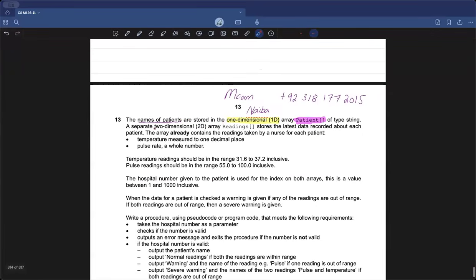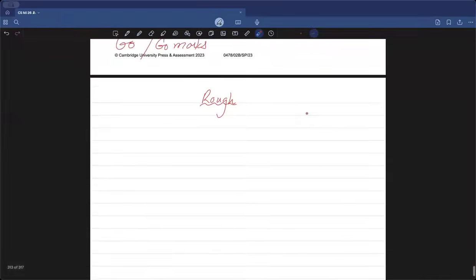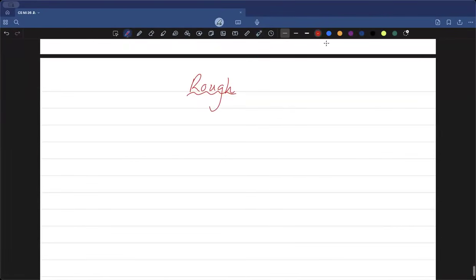So up here in the first line, we saw that whenever I want to access the names of the patients, there is an array with the name of patient, and that can give me access to a specific patient. So now I'm going to write something like, okay, if I want to access the name of patient, up here I'm going to make it very neat so that you all can understand it. In the exam, it's not necessary that you make it this neat, it's up to you, no matter how you want to make a plan for yourself, right? So we can do that using my patient array.